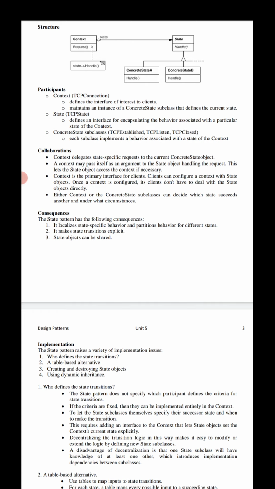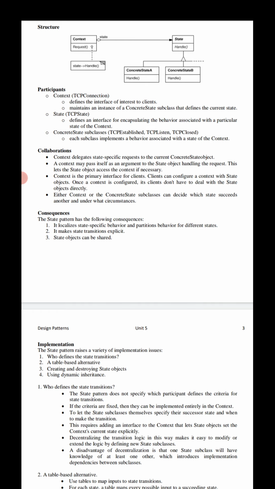Either the context object or the concrete state subclasses can decide which state will succeed another state, and under what circumstances.